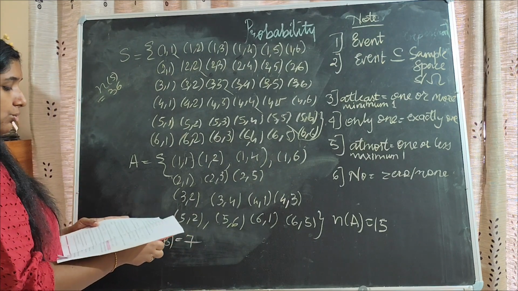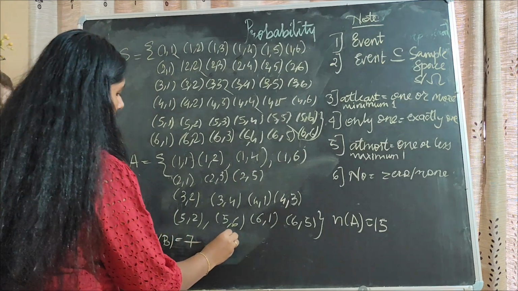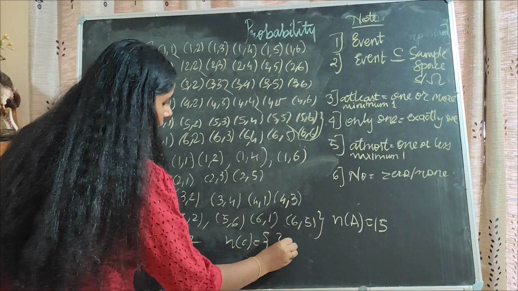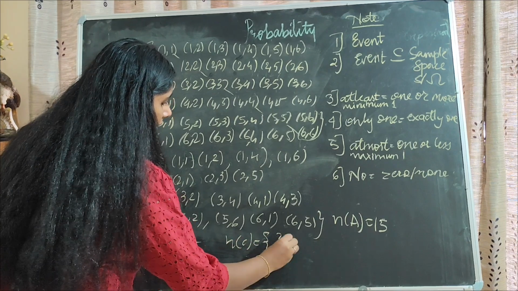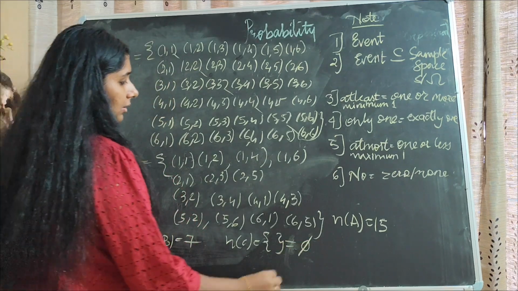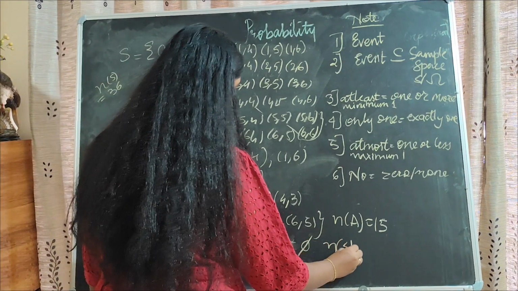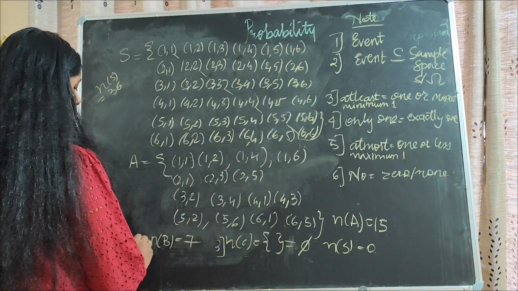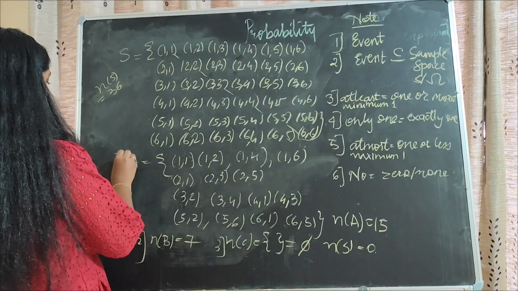So for the event C, the sample space is empty, and the number of sample points is 0. So this is the third one, this is the second one, this is the first one.